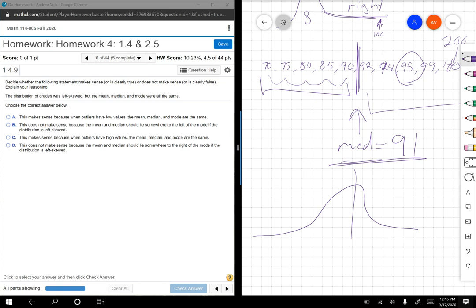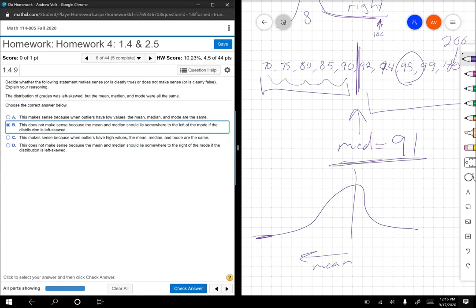Because if it's left skewed, then we have outliers that are pulling the mean towards the tail. The mean skews towards that tail. So I'm going to say this does not make sense because the mean and the median should lie somewhere to the left of the mode. The other option would be that they should be somewhere to the right, but it's going to pull it that way.